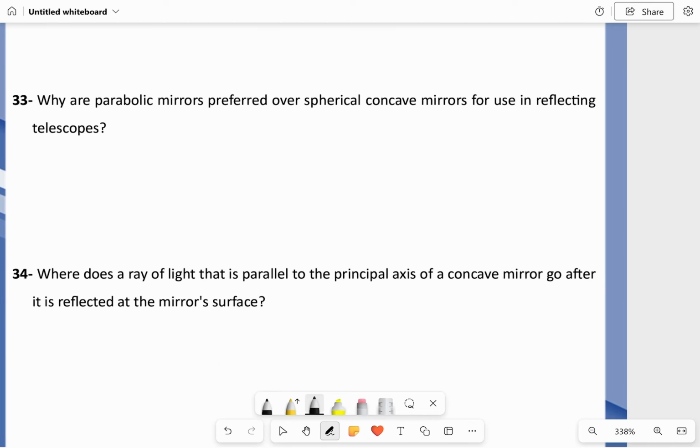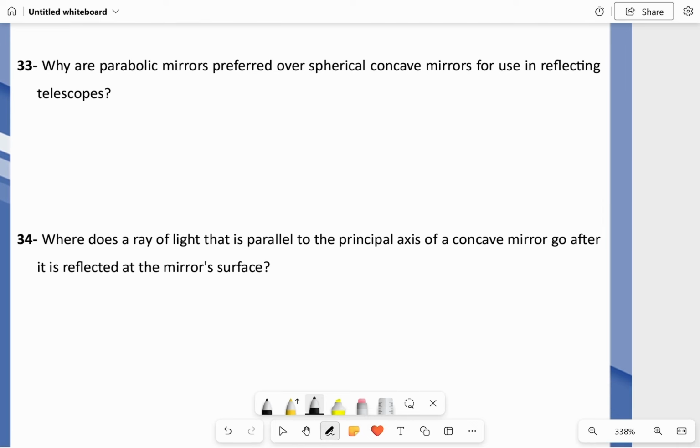Why are parabolic mirrors preferred over spherical concave mirrors for use in reflecting telescopes? Because parabolic mirrors are better at converging light rays than spherical concave mirrors. That is why they are used.